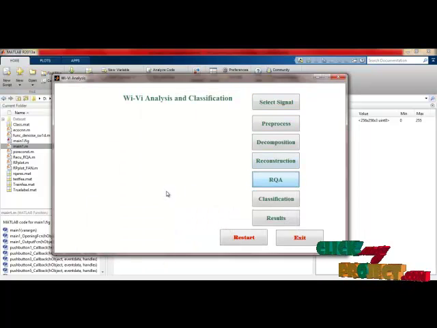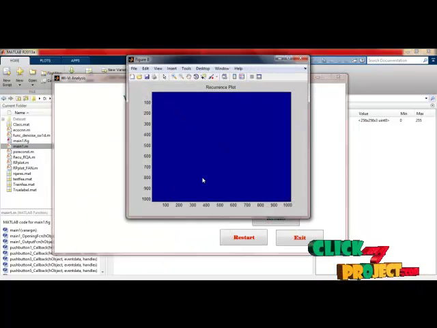And then the RQA process. I am applying the RQA process to the signal. This is the RQA plot. Each of the red color points represents a feature point. Each feature point gives us a feature value, and those are called the feature vector. That is why we call RQA a feature extraction method. For the given 1000-something time duration, the RQA plots the corresponding signal feature points. According to these feature points, the signal is going to be classified. These signal feature points are called the train feature of this process.